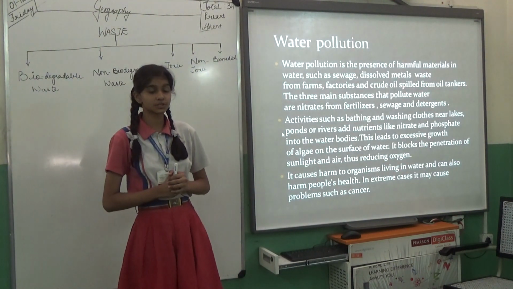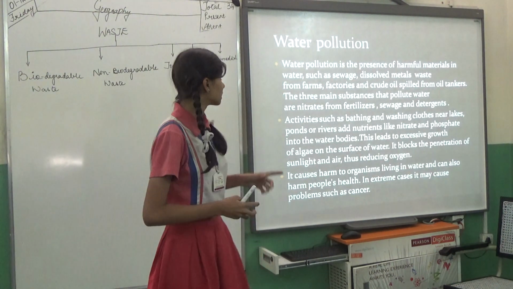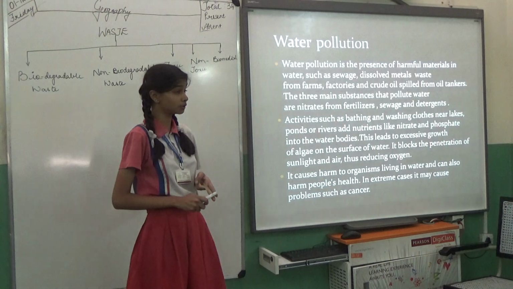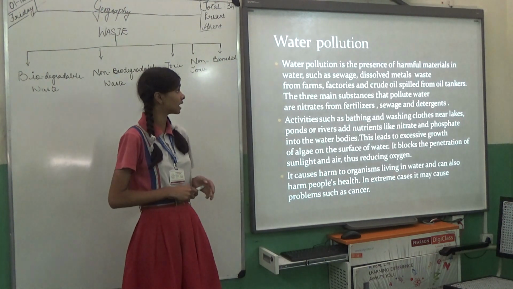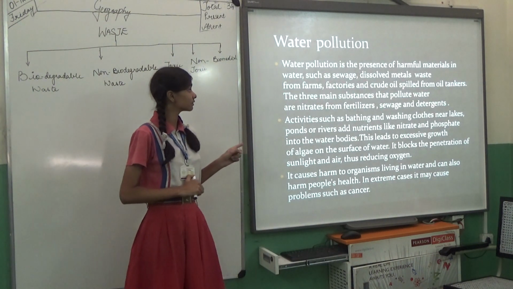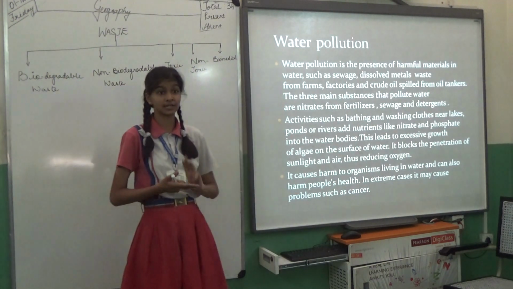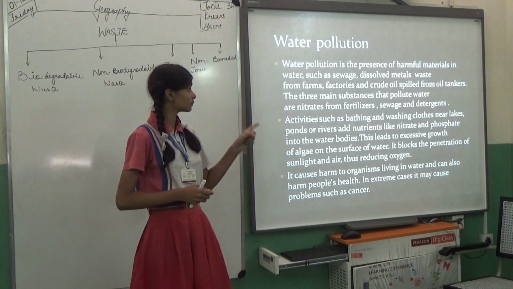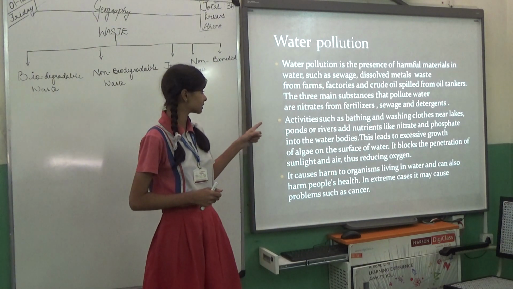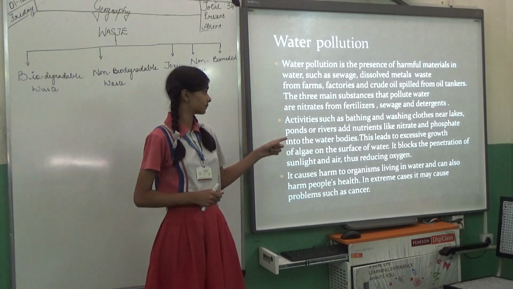Water pollution. Water pollution is the addition of harmful substances to the water. Water pollution is the presence of harmful material in water such as sewage, dissolved metal waste from farms and factories, and crude oil spilled from oil tanks, etc. The three main substances that pollute water are nitrates from fertilizers, sewage, and detergents. Activities such as bathing and washing of clothes near lakes, ponds, or rivers add nutrients like nitrate and phosphate into water bodies. This leads to the excessive growth of algae on the surface water.